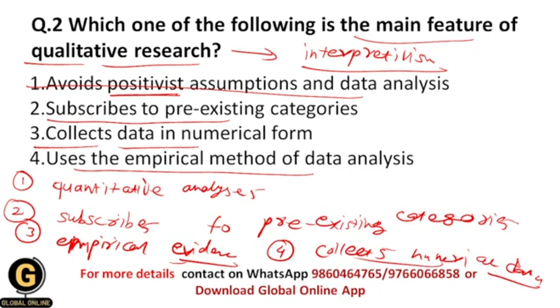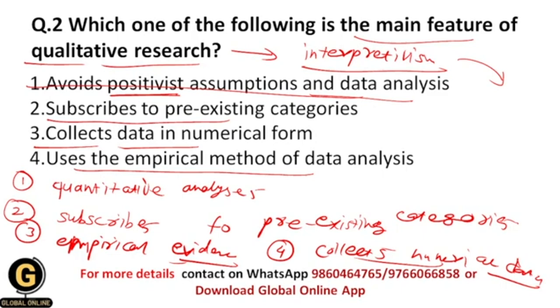Basically the interpretivism paradigm is based upon our intuitions or our thinking power, not empirical evidence. That is why the main feature of qualitative research is that it should avoid positivist assumptions and data analysis, and it should be based upon interpretivism.